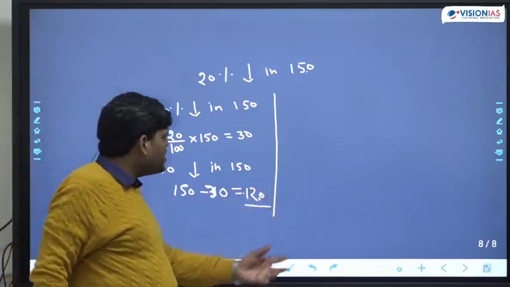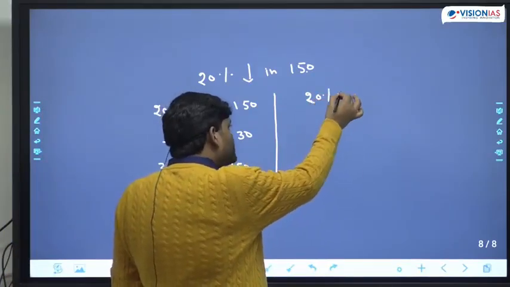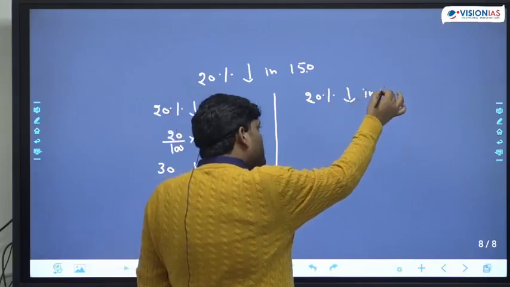The second way, which is the important one, 20% decrement in 150.